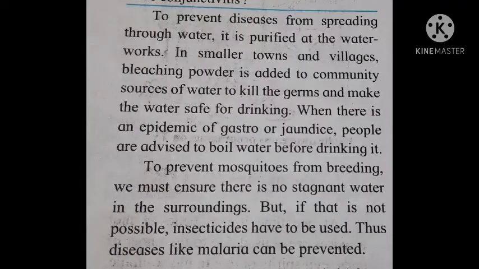Next, we are going to see prevention of infectious disease. To prevent disease from spreading through water, it is purified at waterworks. In small towns and villages, bleaching powder is added to community sources of water to kill the germs and make water safe for drinking. What is added to the water? Bleaching powder is added to water. Why is bleaching powder added? To kill the germs in the water and to make water safe for drinking.